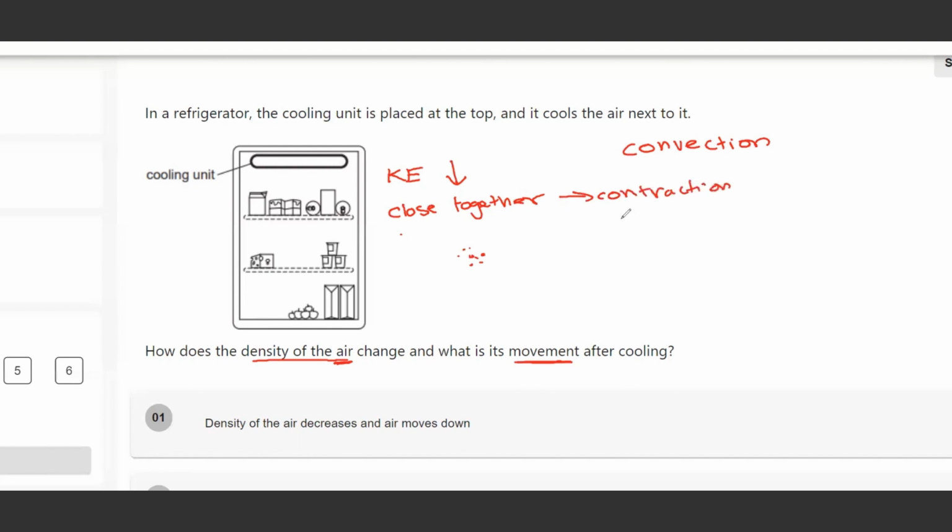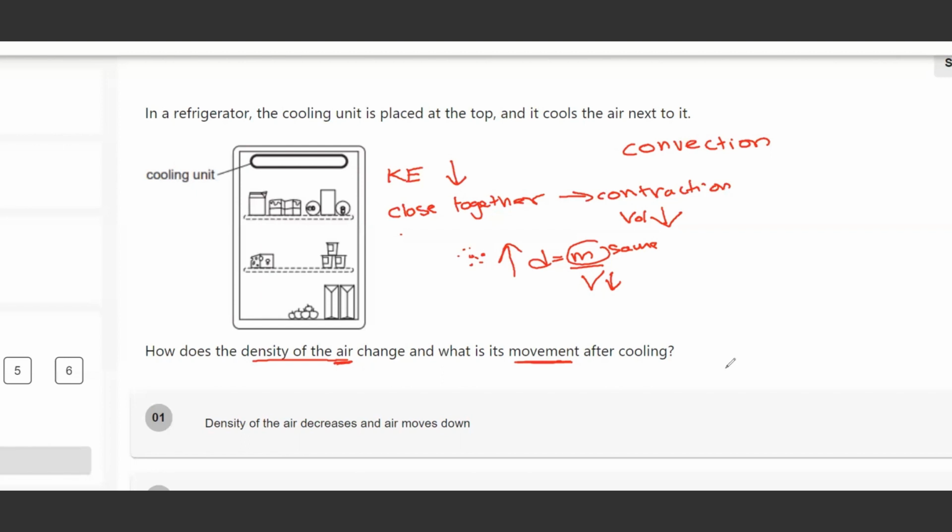And when contraction happens, what happens is that volume reduces. Density is mass over volume. Nothing happens to mass. Mass is the same. Volume reduces. When volume reduces, what happens to density? Density and volume, they're inversely proportional. So density increases. The density of the air next to the cooling unit increases. And when density increases, would the material sink or rise up?